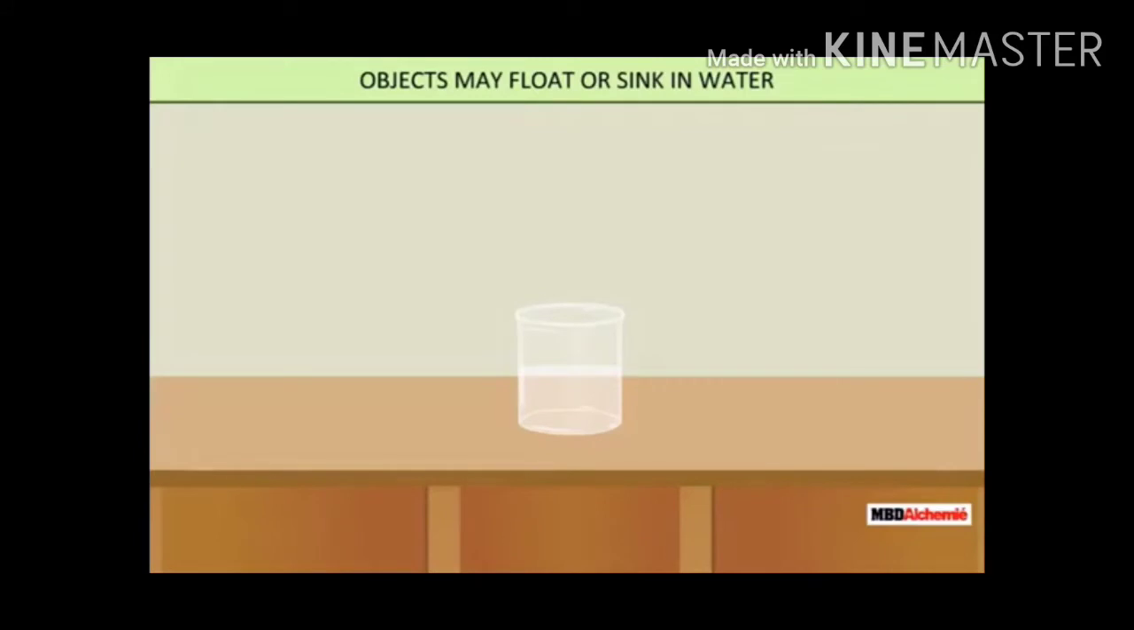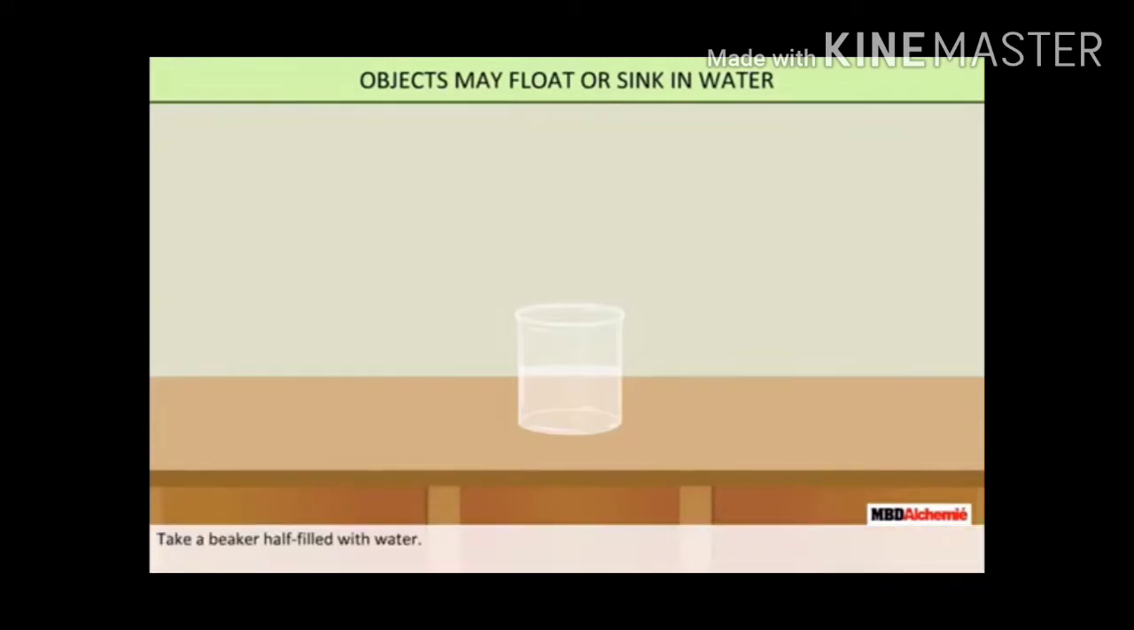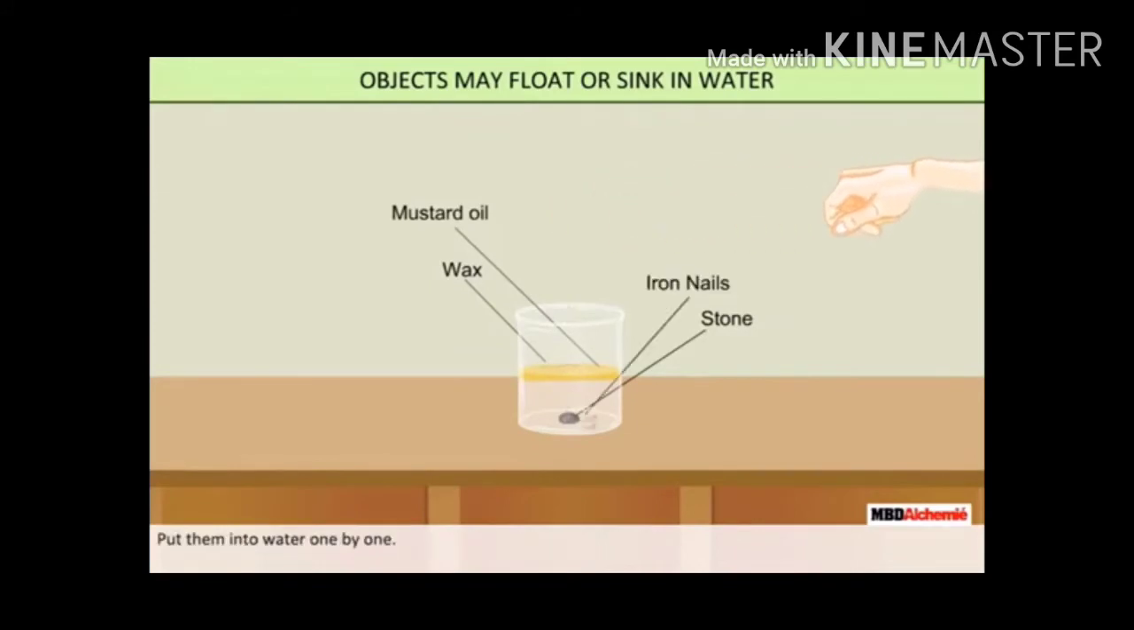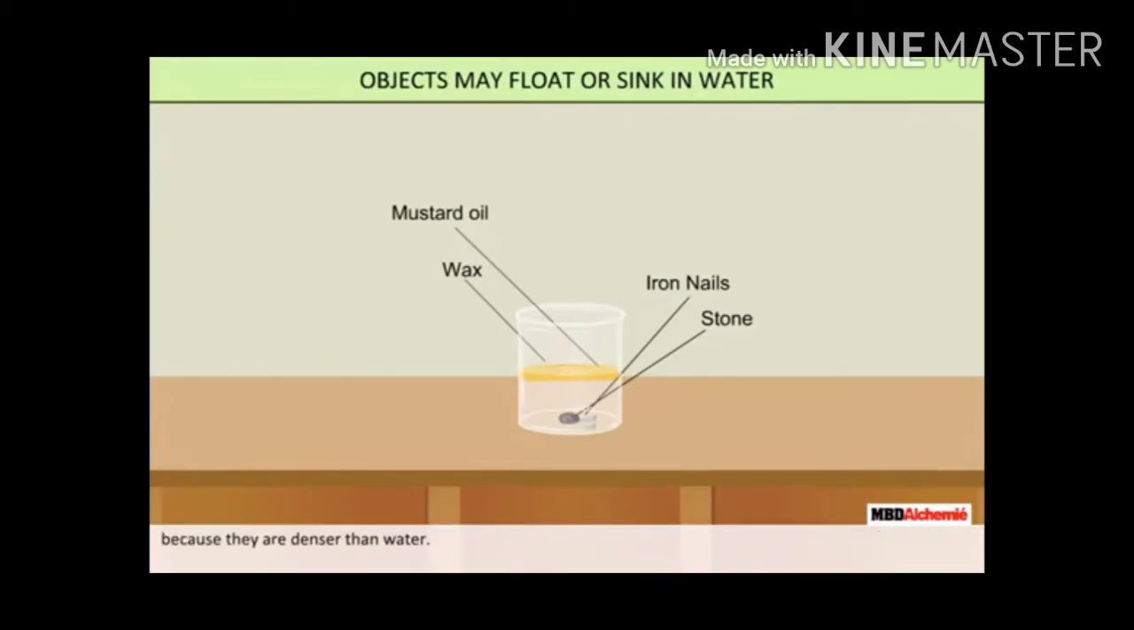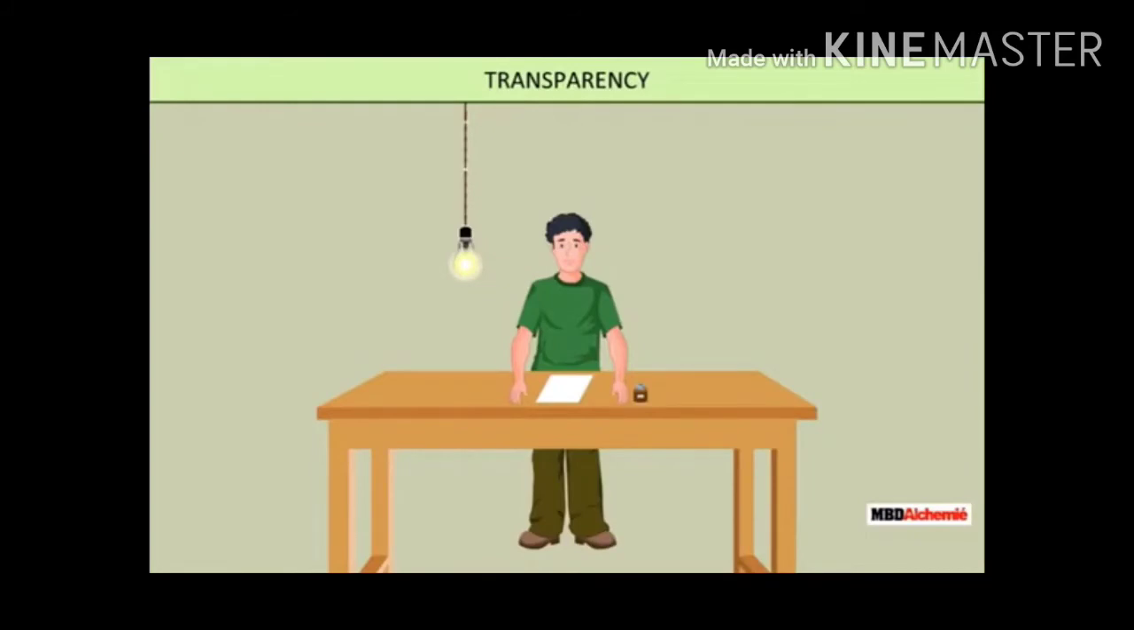Next one is objects may float or sink in water. Yes, my dear students, on this floating topic we will classify float and sink substances. Take some examples like wax and mustard oil, stone and also some iron nails. Drop them in a beaker containing water. What happens? Wax and mustard oil float on water, whereas iron nails and stones settle down, meaning they sink into the water. It means some substances float, some sink.